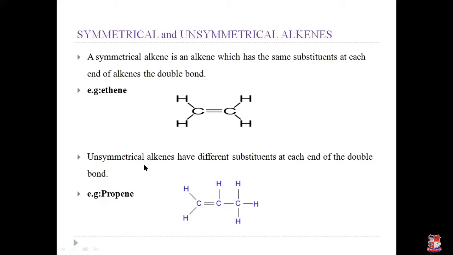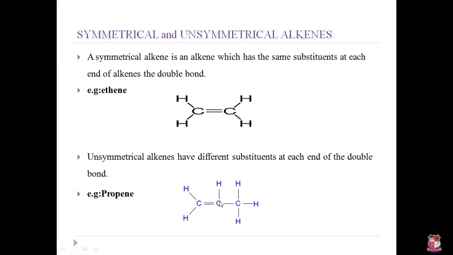While an unsymmetrical alkene has different substituents at each end of the double bond. We can see here the first carbon attached to this double bond and the second carbon attached to this double bond. The substitution on the first carbon is two hydrogen atoms, which are the same.